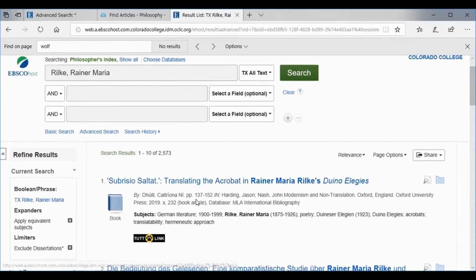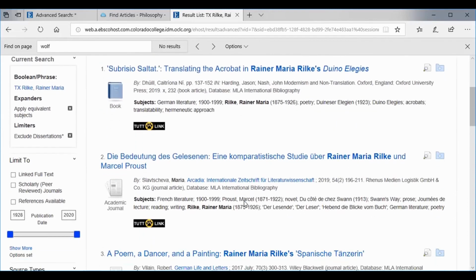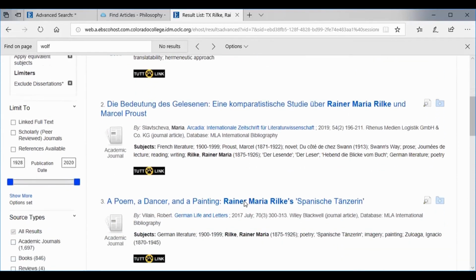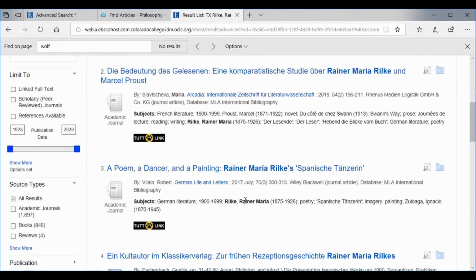Great, so here's somebody writing about him. And I was trying to find something that wasn't a book to see how we're going to find it. Okay, this is a journal article. So then it's not giving us the full text here. We're gonna hit on this Tutt link.